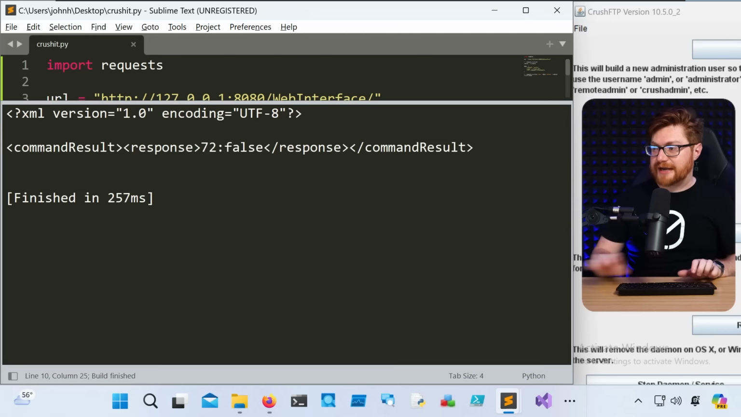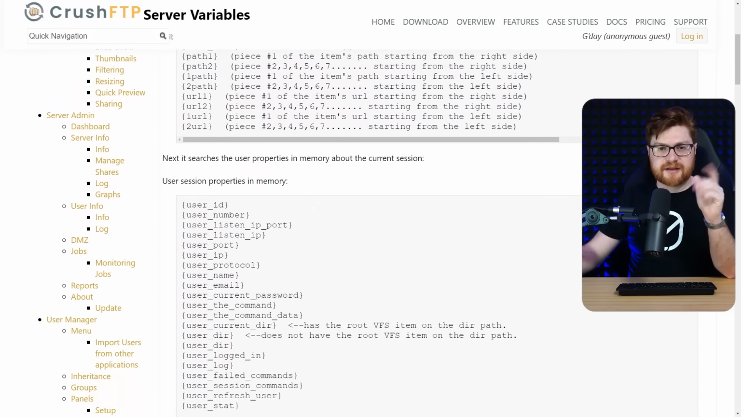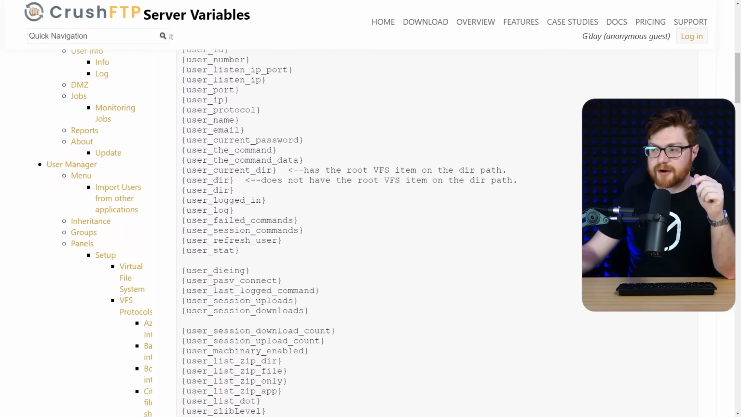We could check out the user ID, that's 72 in my case. If I keep running this, that should give me new ones, right? Because it's a new anonymous session each time. And a lot of these server variables are represented and included in their documentation. You can track it down online. Take a look at some of the other things you might be able to pull and access.